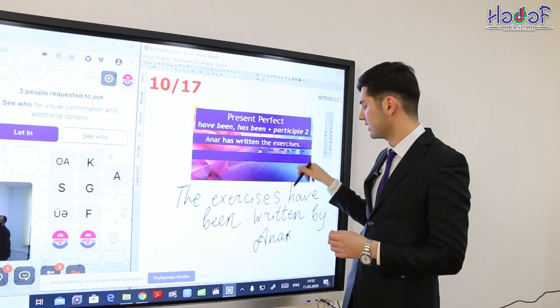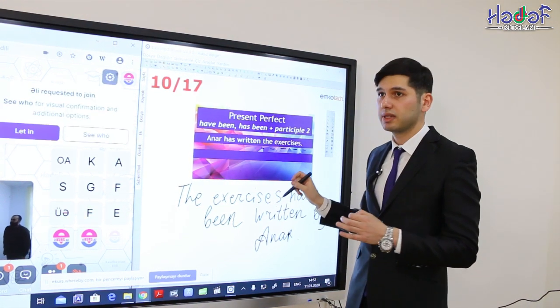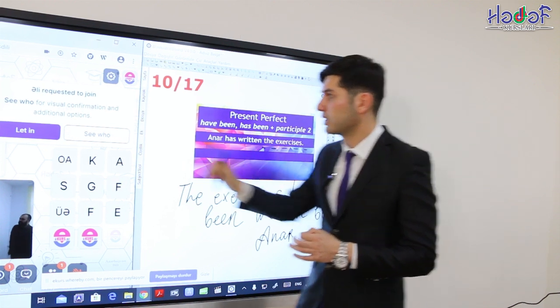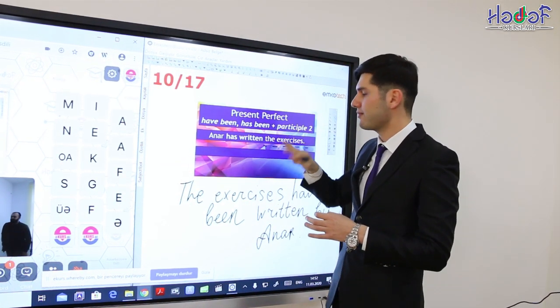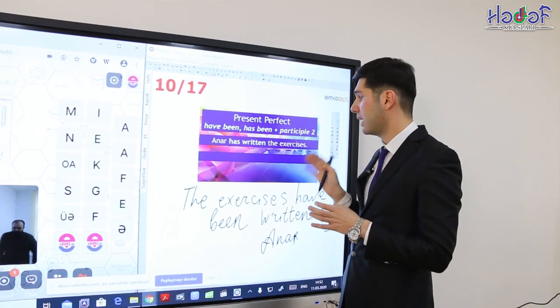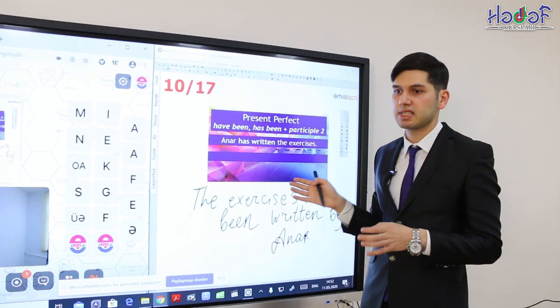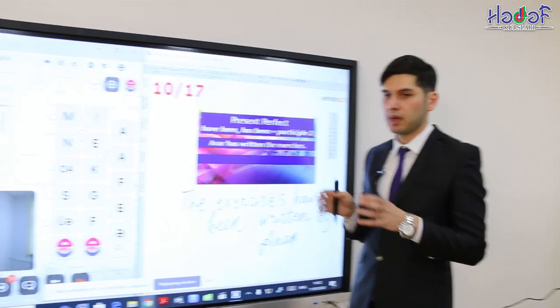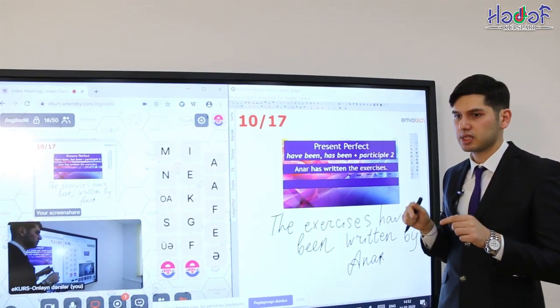Tapşırıklar Anar tarafından yazılmıştı. So this is the present perfect. But don't forget that we cannot change tense form. For example, we can use have or has because both of them are in present. But we cannot say, for example, the exercises had been written because this is another tense form. But both active voice and the passive voice should be used in the same tense form.